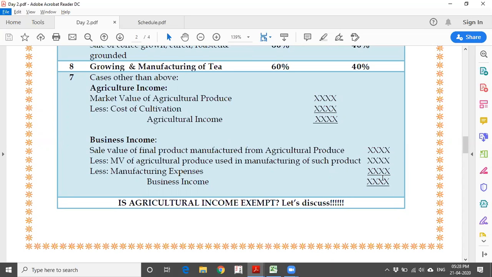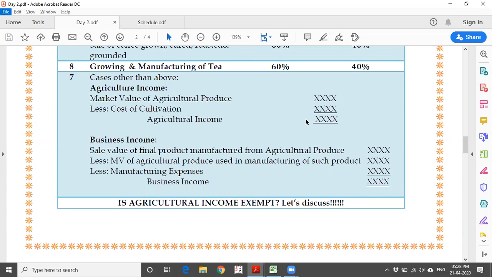And when it comes to market value, whatever I am going to receive, minus cultivation cost. Yes, there will obviously be inherent costs to maintain the crop or anything like that, that I am going to reduce, and the balance will be agriculture income. This agriculture income is exempted.